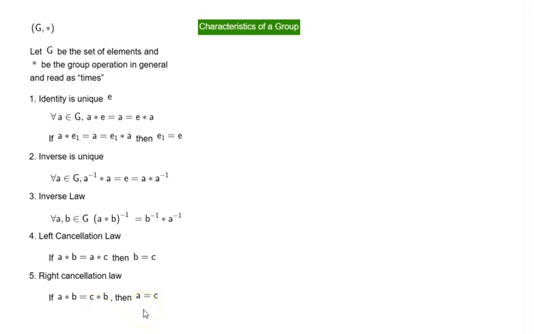If it is non-abelian, then it would not be cancelable. So in general, we say left cancellation law and right cancellation law. Be very clear about these two. That is why A is on the left of B and C, and here B is on the right of A and C.